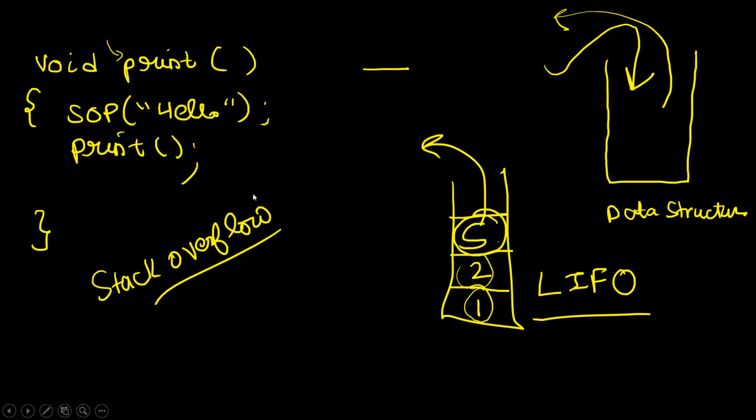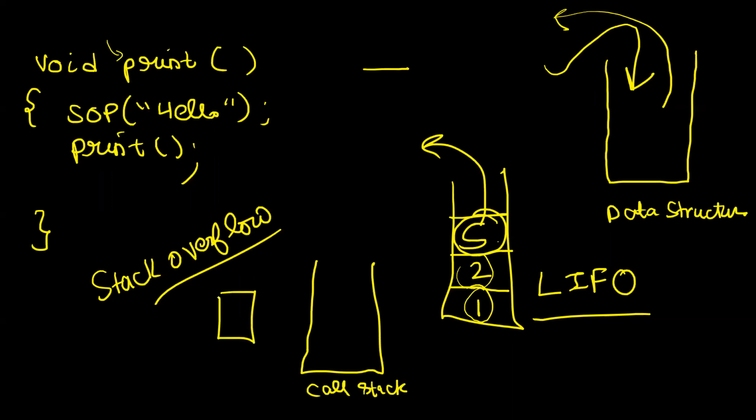Now, whenever a function runs, what did I tell you? Whenever a function runs, a context associated with the function is created. Main bola tha na ye cheez. Whenever a function starts running, a context associated with the function is created. And do you know what happens? Inside your memory, there is a call stack. And whenever a context starts running now, it will be added to the call stack. This context will be taken and inserted in the call stack.